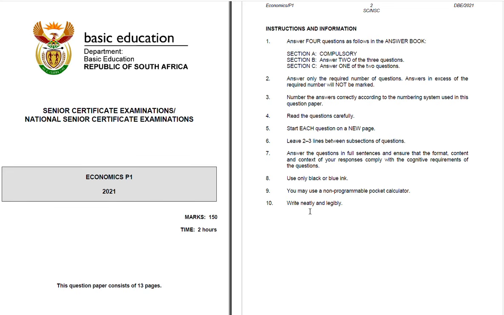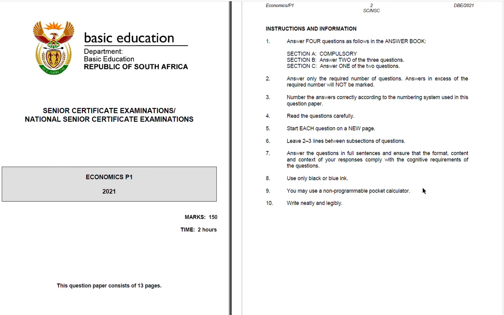And then number 9, you may use a non-programmable pocket calculator. So what does that mean when they say non-programmable pocket calculator? A non-programmable calculator is a calculator that doesn't store information. It basically means that any information that you could copy during the exam, you are not going to be able to store on a non-programmable calculator.